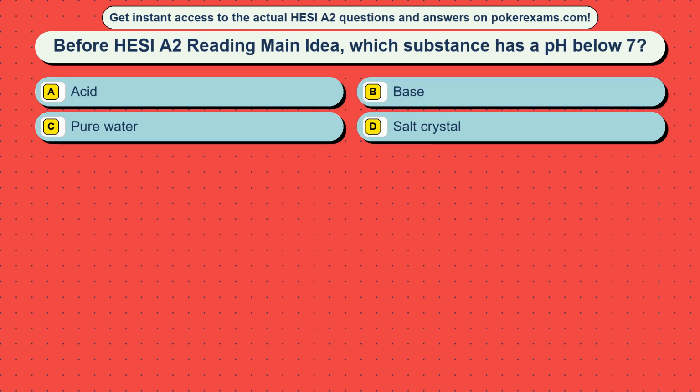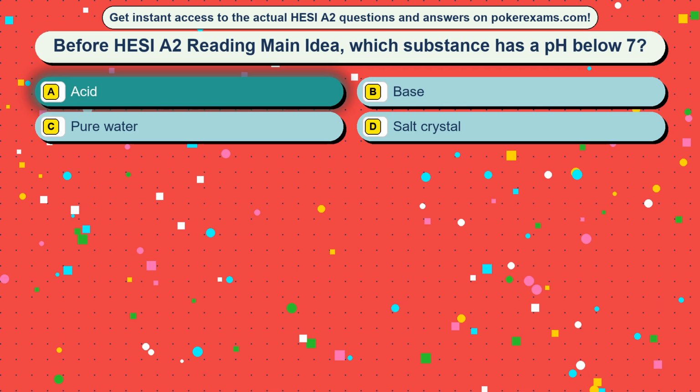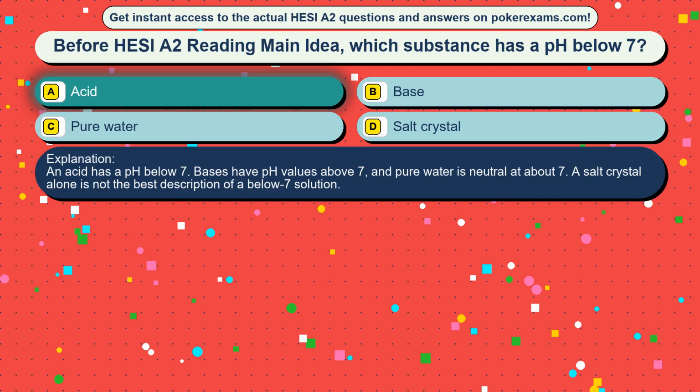Question 25. Before HESI A2 reading main idea, which substance has a pH below 7? Option A acid, option B base, option C pure water, option D salt crystal. The correct answer is option A, acid. An acid has a pH below 7. Bases have pH values above 7, and pure water is neutral at about 7.